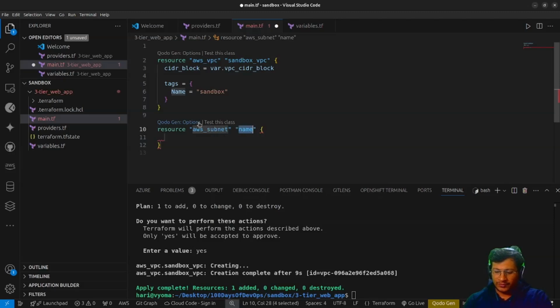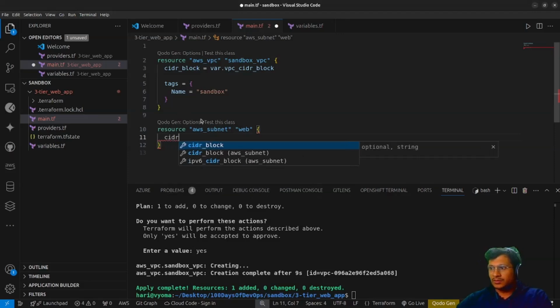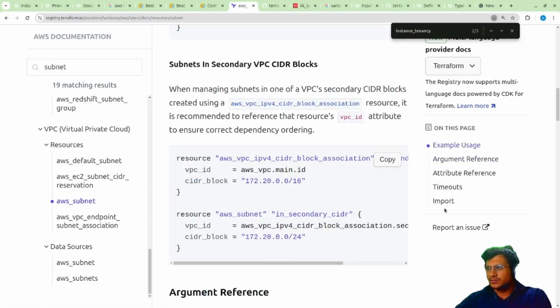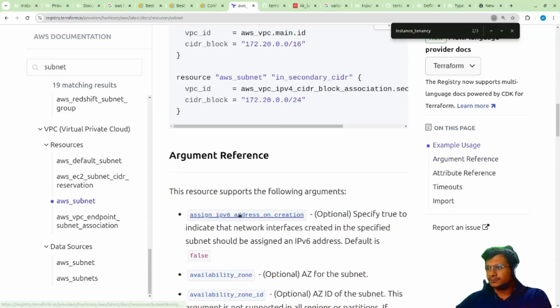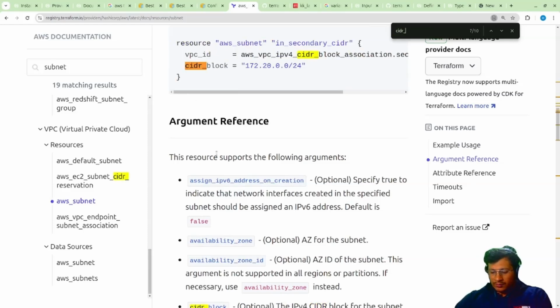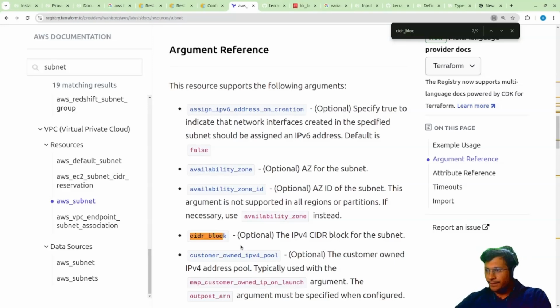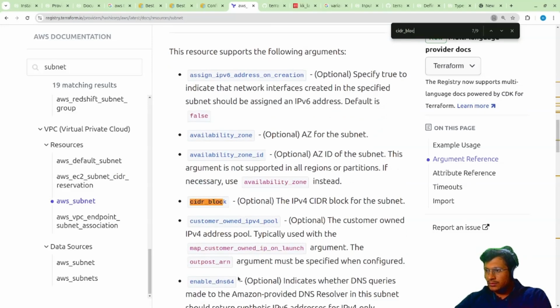Okay, subnet name. This would be like public, or let us say web. Okay, web subnet. This is the web subnet we have. For the web subnet, what are the requirements? I think CIDR block is one of the things. CIDR block, and here I'm just providing it as a list because of subnets, availability zone, CIDR block, availability zone optional, availability zone ID.